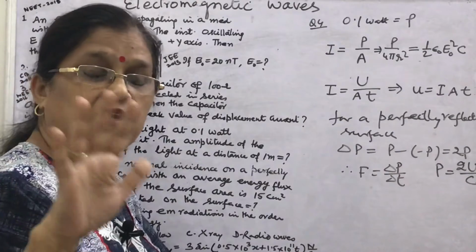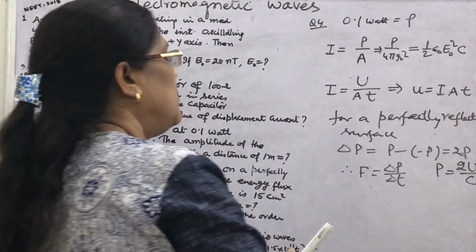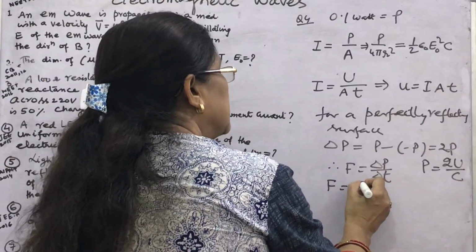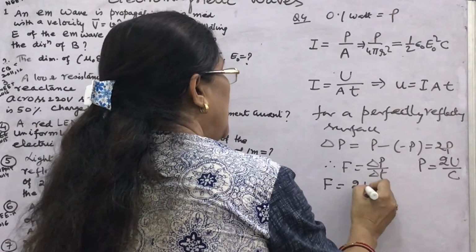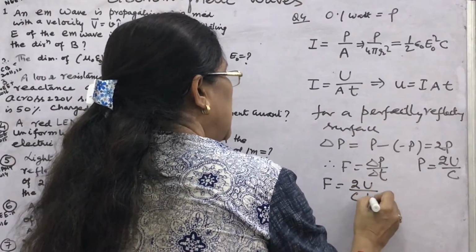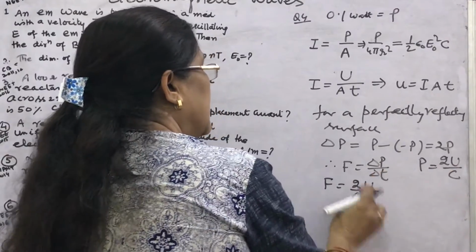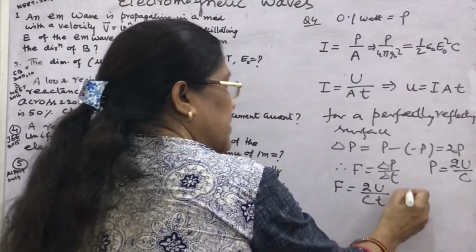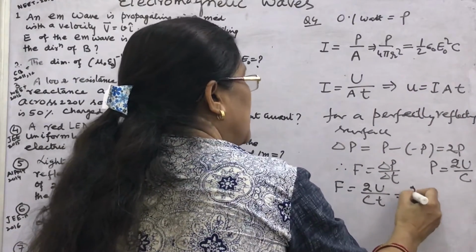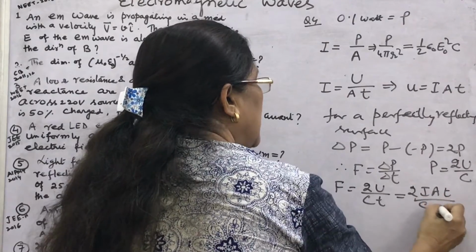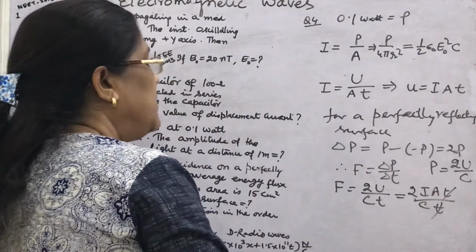as the surface is perfectly reflecting. Then you will find this F is given by 2U upon C T. In place of delta P, 2U by C and T. What is the value of U? Put here from this equation. Then 2IAT by CT. The T will be cancelled.